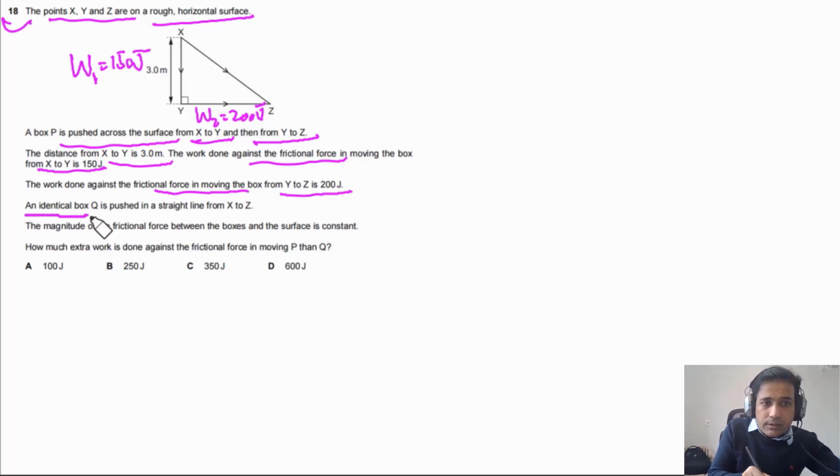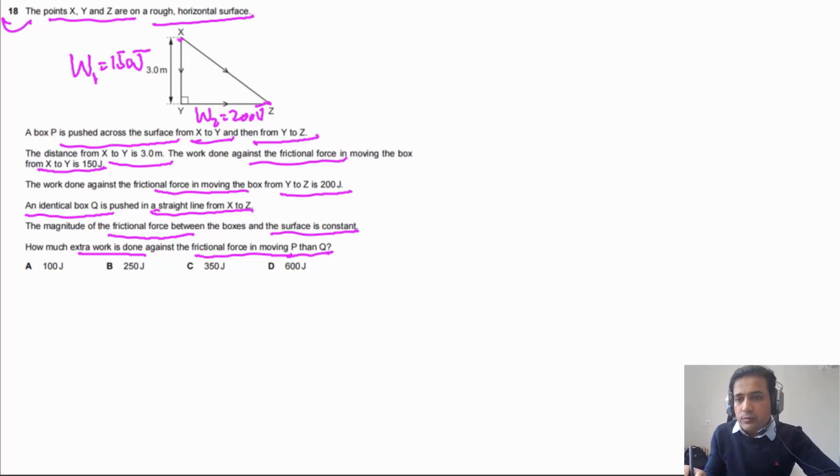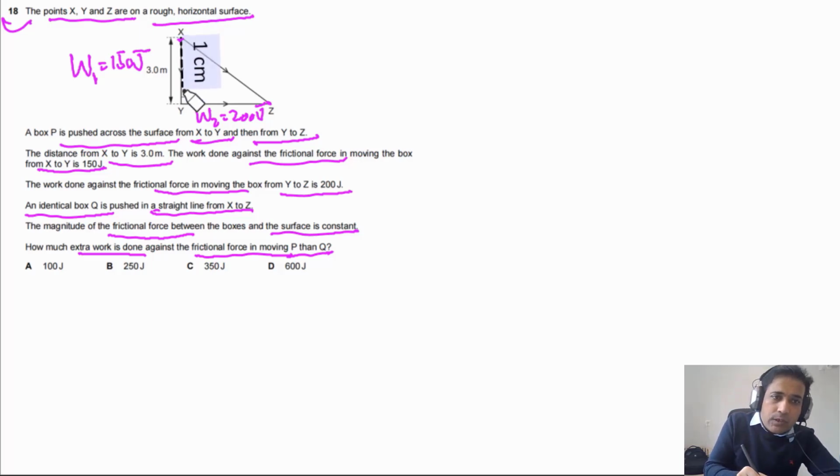An identical box Q is pushed in a straight line from X to Z along this line. The magnitude of the frictional force between the boxes and the surfaces is constant. How much extra work is done against the frictional force in moving P than Q? For this question, we need to understand that box P moves along this path and box Q is moved along this line, but the frictional force is the same.